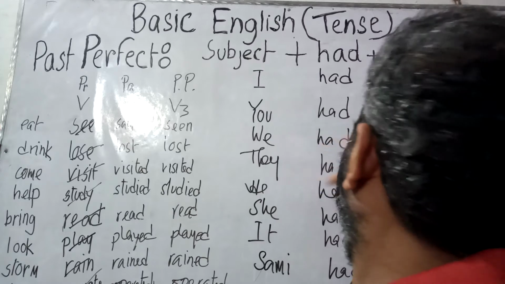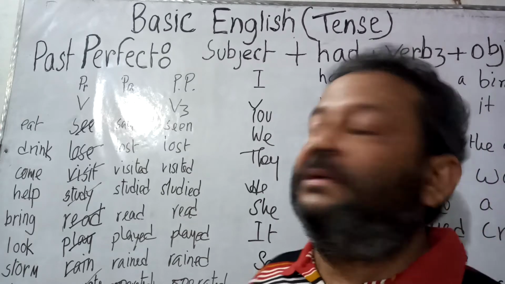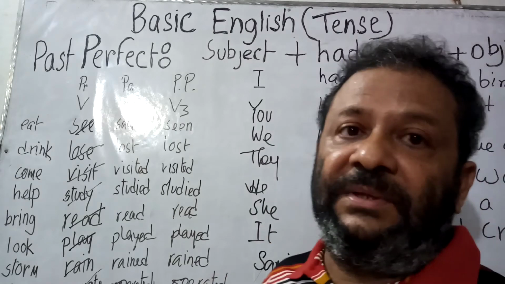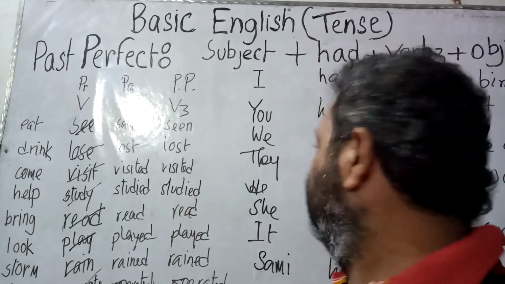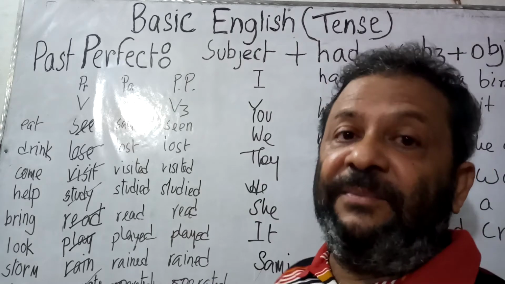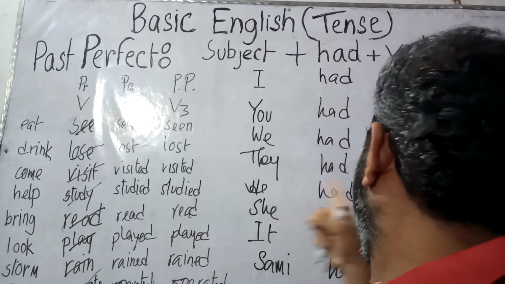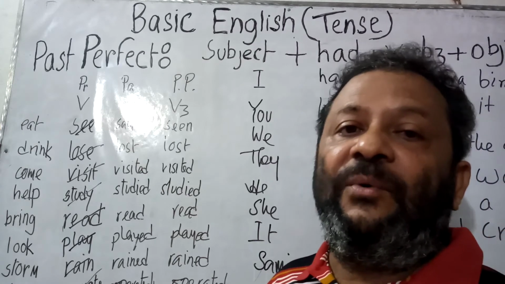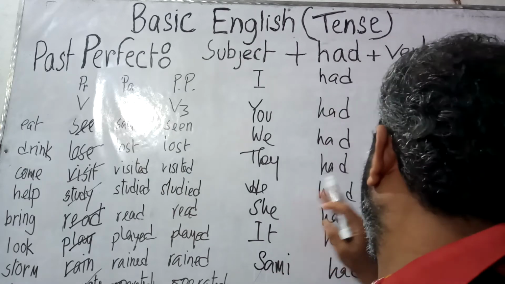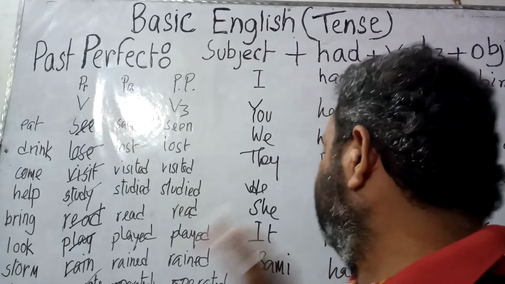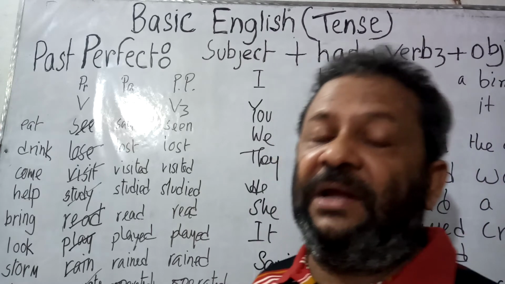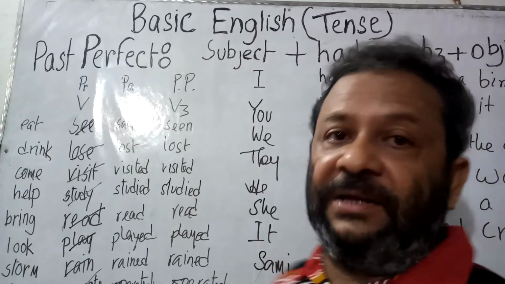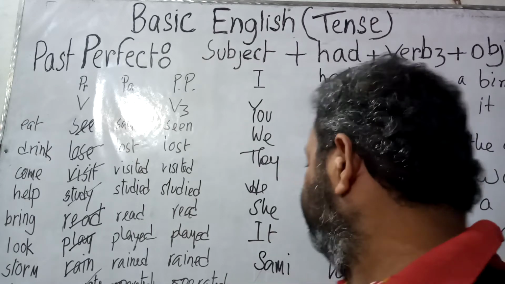Now, we had visited the area. They had studied well. They had studied English. They had studied mathematics. Now he had read a book. He had read War and Peace. He had read a poem. This is how, by changing the subject and by changing the object, we can make sentences. She had played cricket. She had made food.